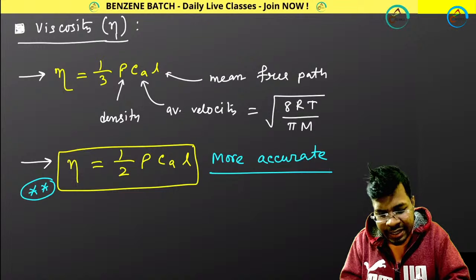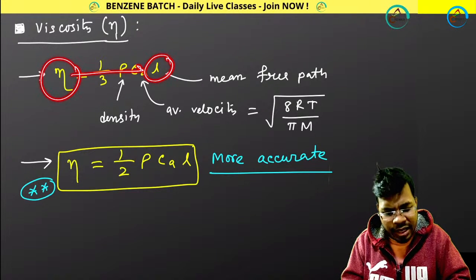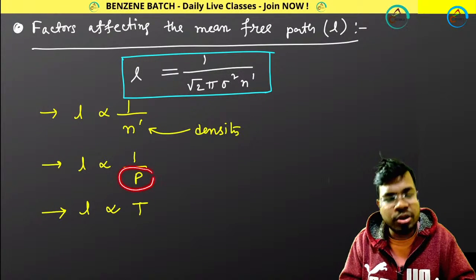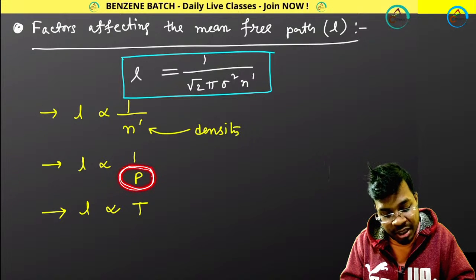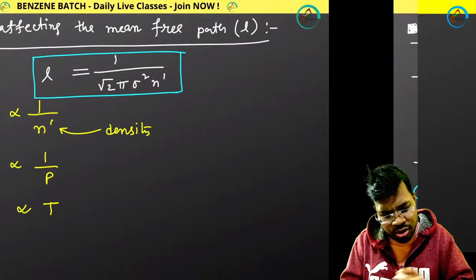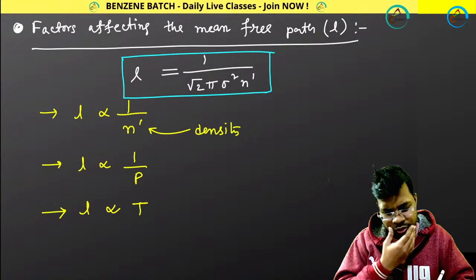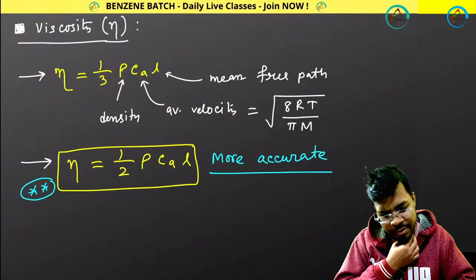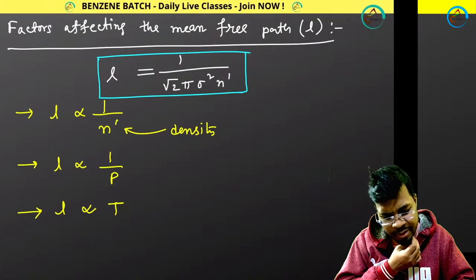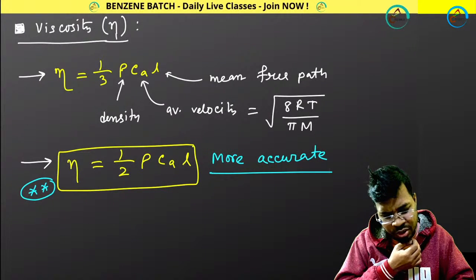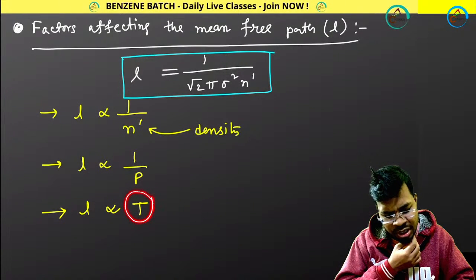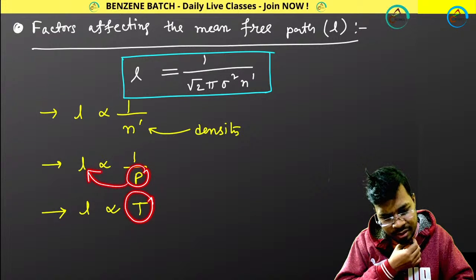So as your eta is proportional to mean free path, therefore I can say eta will be inversely proportional to pressure, and viscosity will be proportional to temperature. So if you are increasing pressure, viscosity will decrease. Increasing temperature, viscosity will increase.